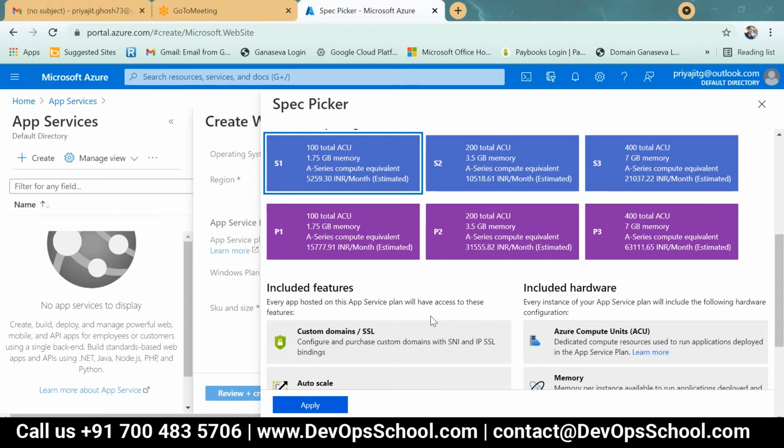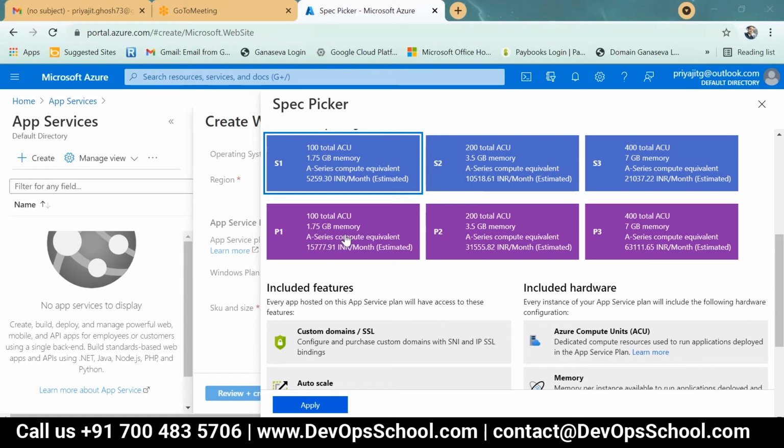Whatever application or app service you want to add, first you have to create one app service plan. After that, you will create the app and other parts. And accordingly, you will set up the network, the additional inbound and outbound rules and inbound and outbound access for that particular app service.